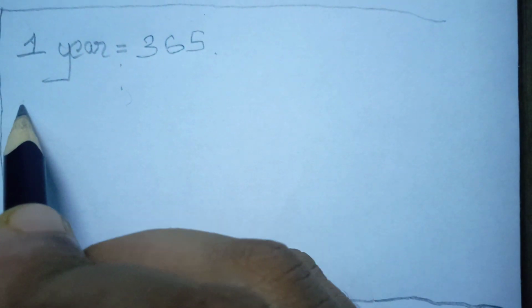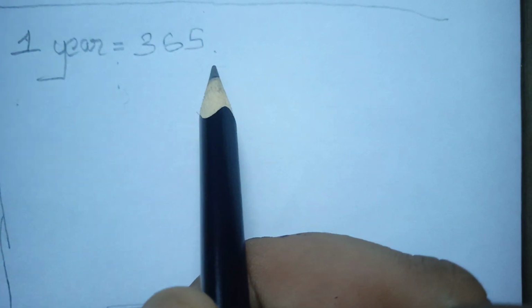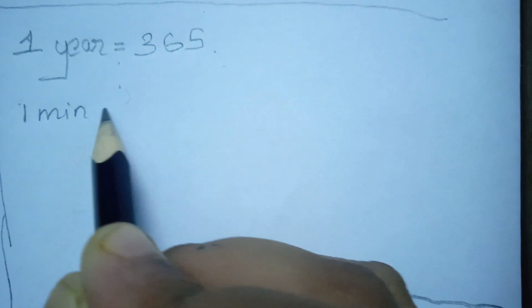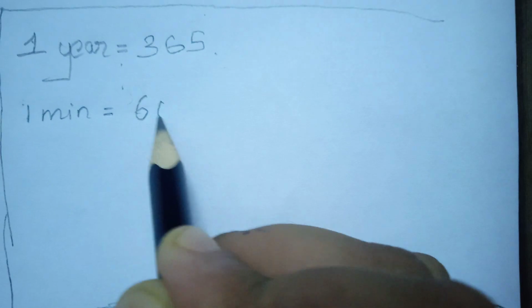Yes, 365 days. Forget about the months; we have just 365 days. And 1 minute is equal to how many seconds? 60 seconds.